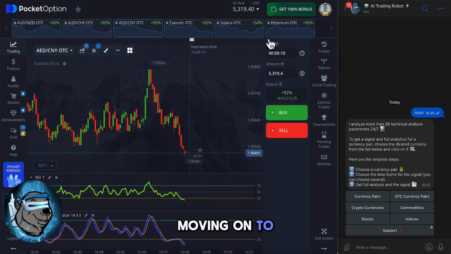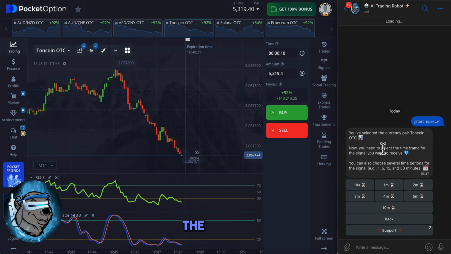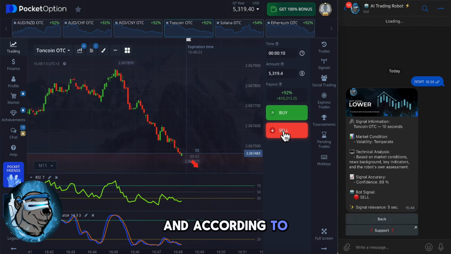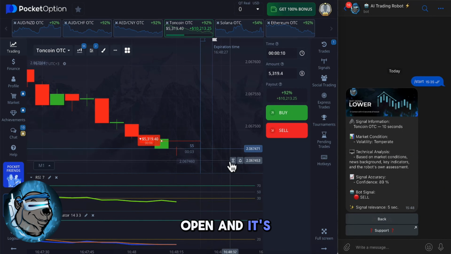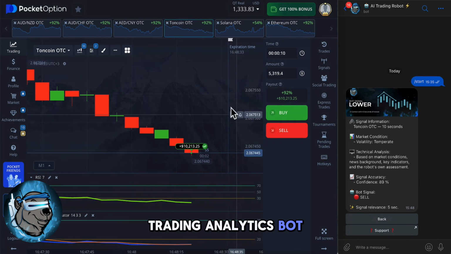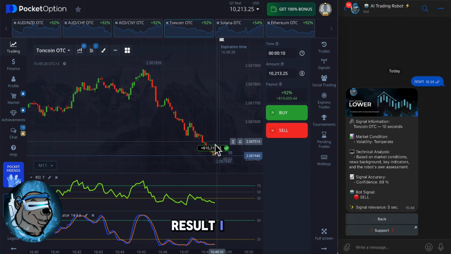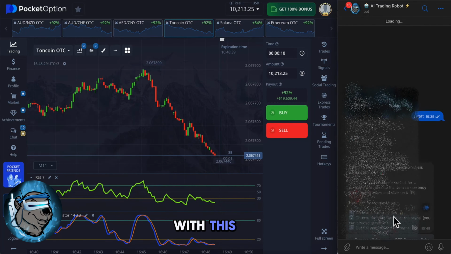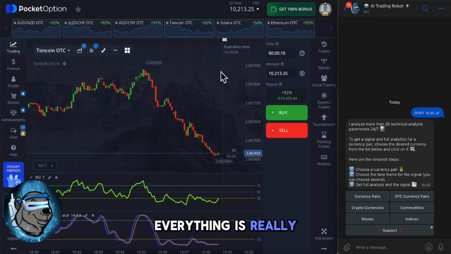And now I'm moving on to the final trade. This time it will be Toncoin. I'm selecting it on the bot. The signal is for 10 seconds, and according to the signal, I need to sell. Awesome! The trade is open and it's a sell trade. Everything is going just as my trading analytics bot predicted. I've earned $10,000 and achieved the result I wanted. I'm incredibly happy with this video and I'm thrilled with the result I was able to achieve. In fact, everything is working out, everything is really cool.